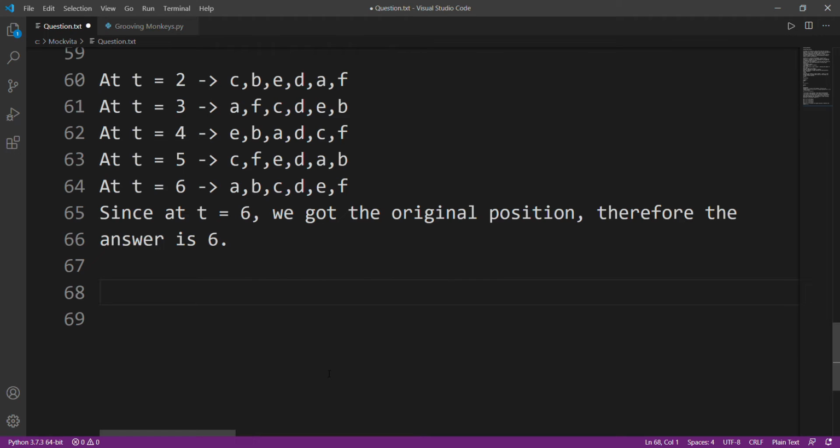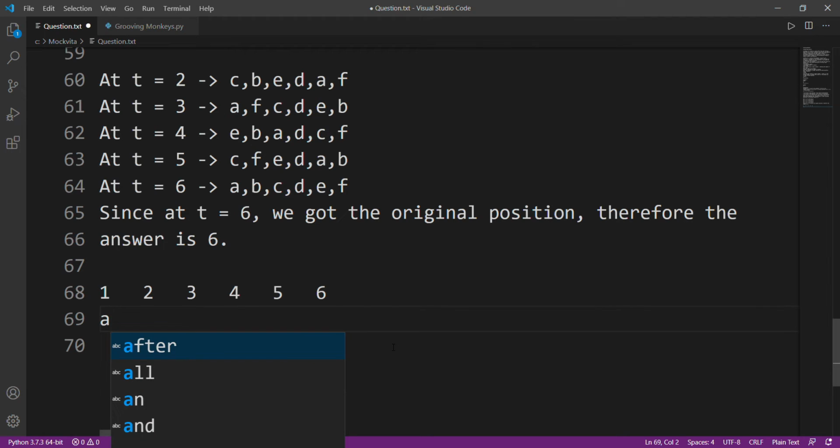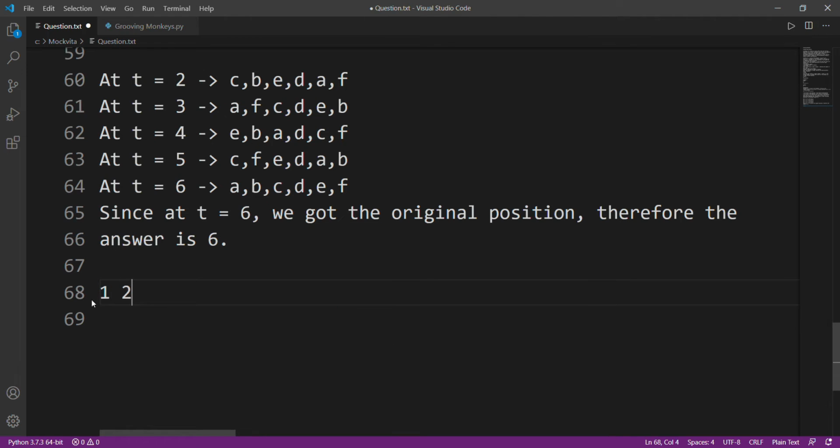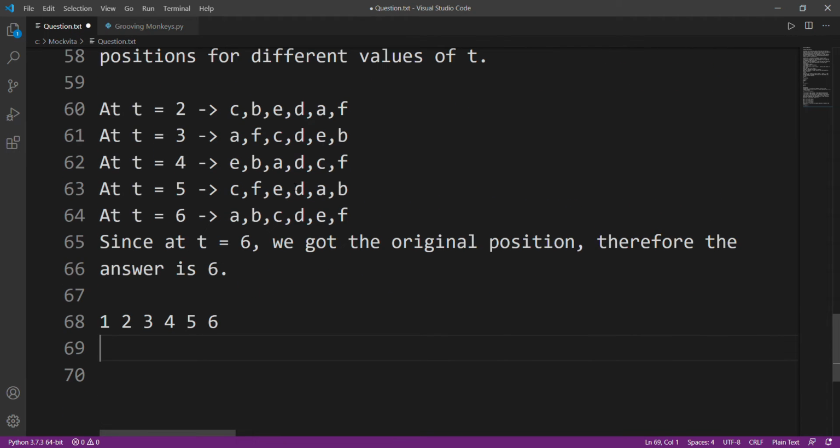Now let's see some interesting patterns that we have found inside this. If you try your usual approach, you will definitely get a time limit exceeded. So how are we going to solve this? Suppose this is our position index 1, 2, 3, 4, 5, and 6, and initially the monkeys will be at positions a, b, c. I am just taking this test case that they have provided us with, and I am trying to solve this.